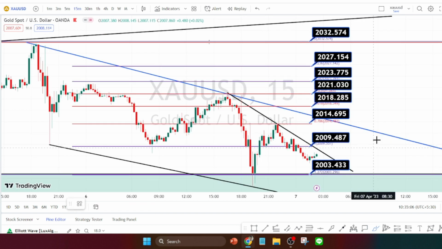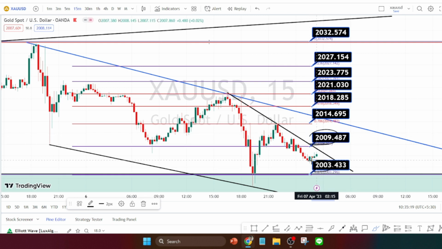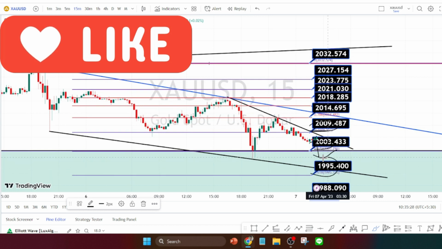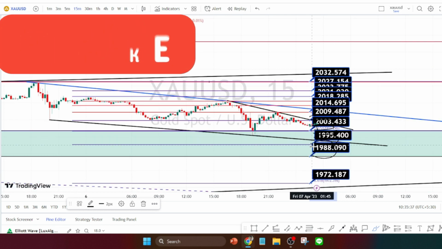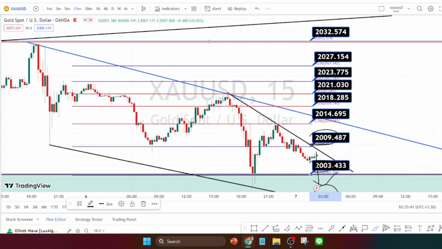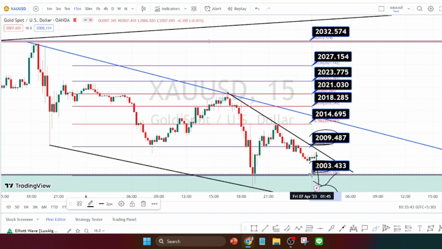So the values within this black color boxes are the resistance and support levels for current price action in 15 minutes time frame. Currently the price action is trading between the resistance level of 20.09 and support level of 20.03. And if the bearish side retracement continues, next level of support is going to be around 1995, 1988 and 1972.